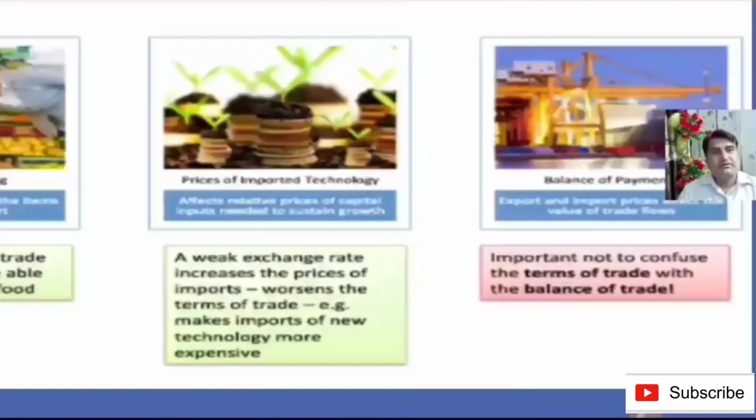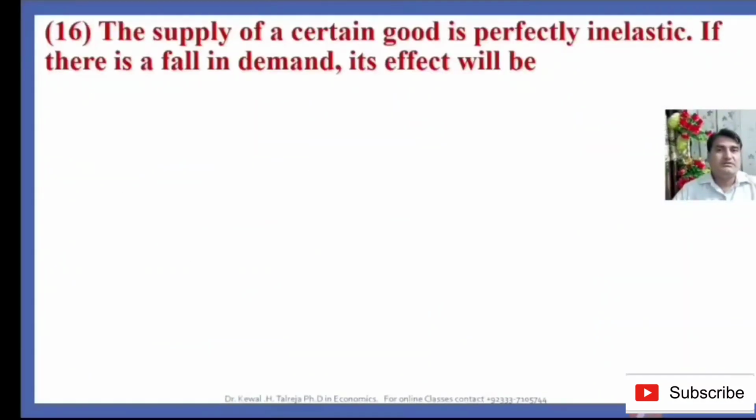So the terms of trade means the ratio of export price to import price, and the balance of trade is the net balance of the merchandise trade balance and service trade balance. A is the right answer. Question number 16 is that the supply of certain good is perfectly inelastic.